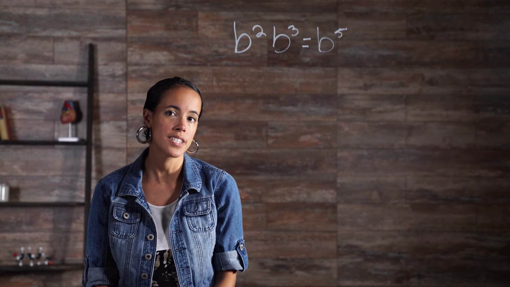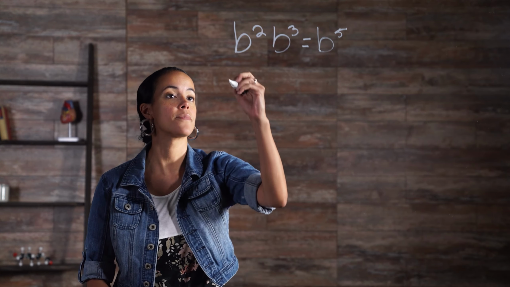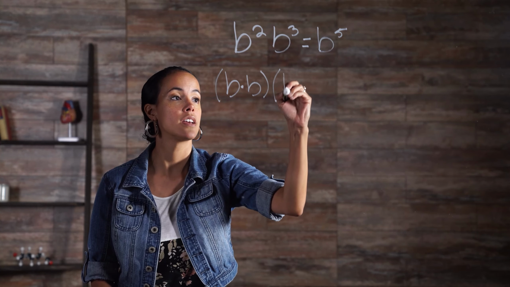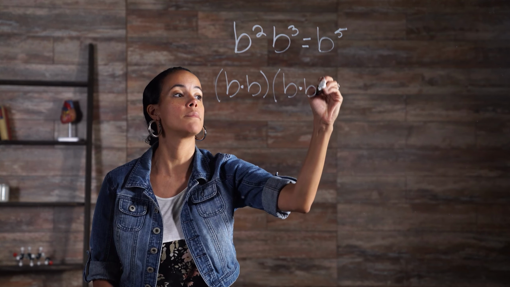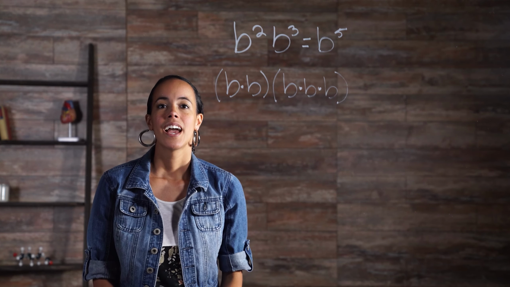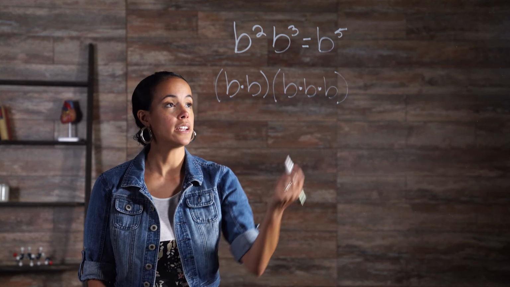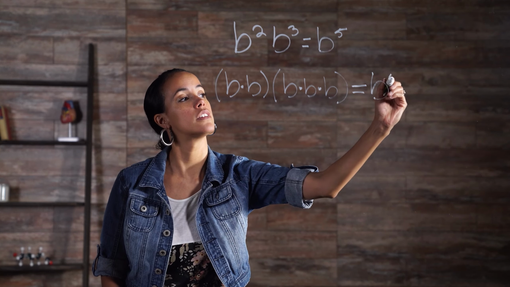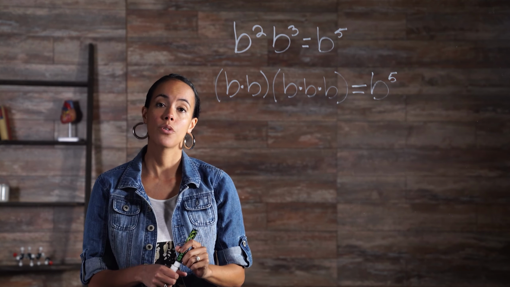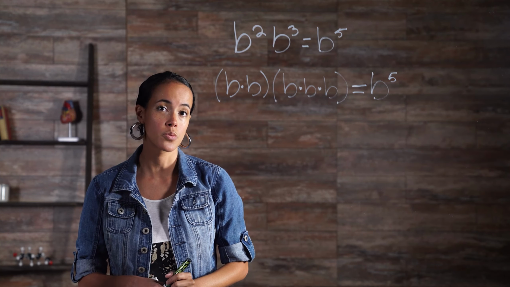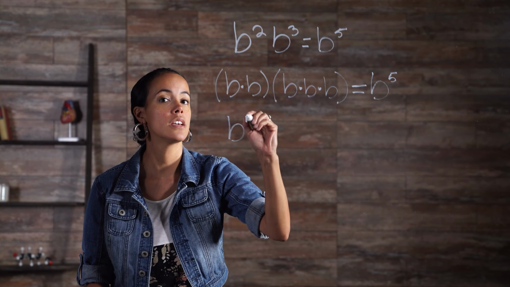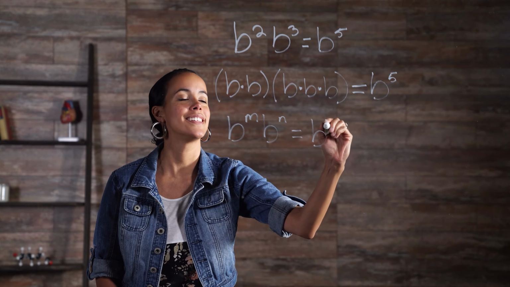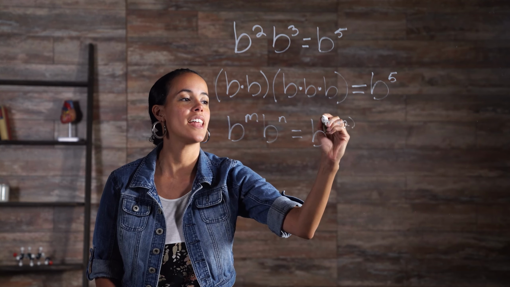This rule makes intuitive sense if you expand each power like this. B times B times B times B times B. Counting up the bases of B that are being multiplied results in 1, 2, 3, 4, 5. B to the 5th. Therefore, the general form of the product of powers rule is B to the m times B to the n equals B to the m plus n.